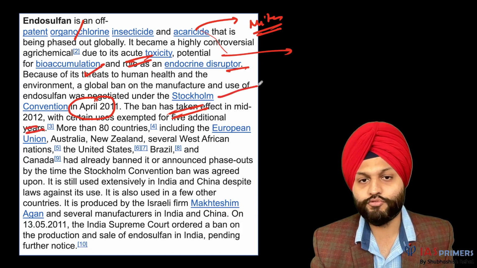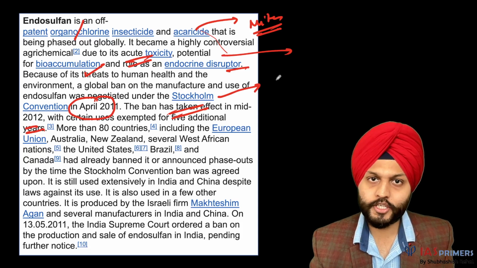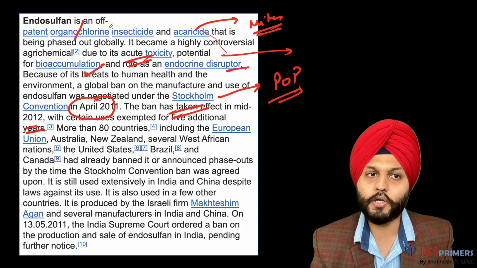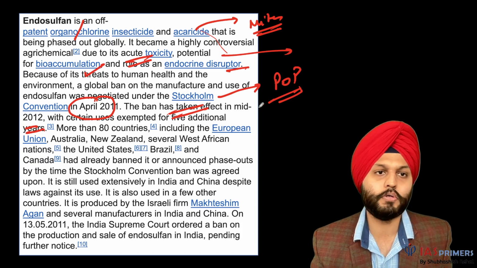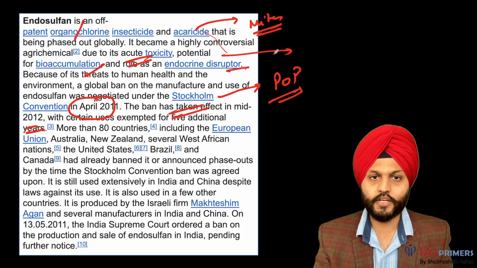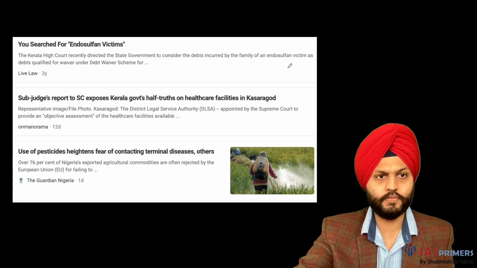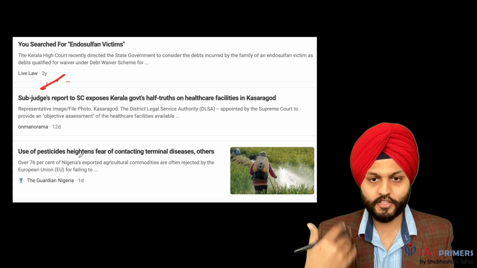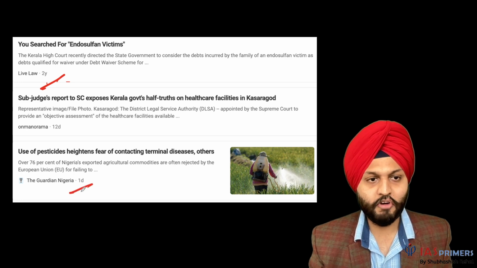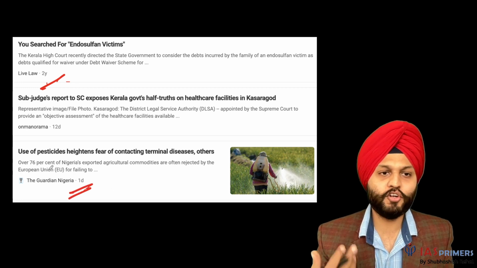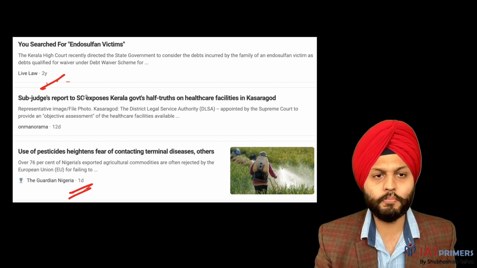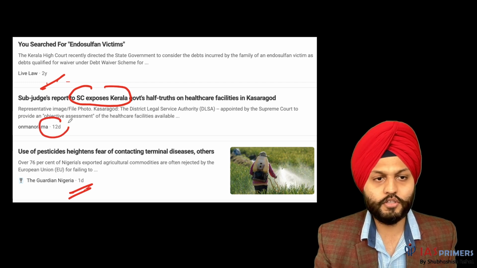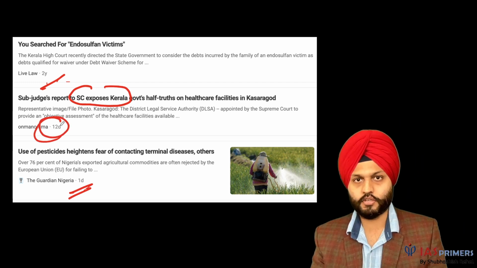Now, what is the Stockholm Convention full form? It is the Stockholm Convention on Persistent Organic Pollutants. And this is an organic pollutant. That is why the Stockholm Convention has been talked about. Fine. So this is it, endosulfan over here. So you can see it's not just in the past, something that 2 years ago, this thing is still being used actually, sadly. One day ago, somewhere or the other, it is there in the news. Sub-judge's report to Supreme Court exposes Kerala government's half-truths on healthcare facilities. 12 days ago. These are today morning's screenshots.